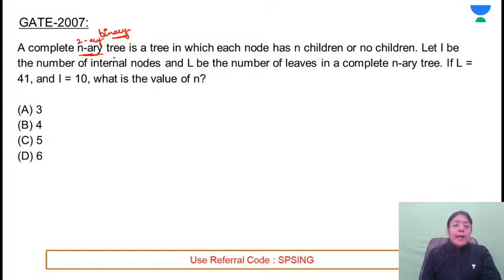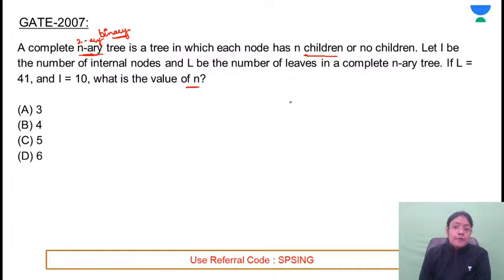A complete binary tree is a tree. Complete tree क्या होता है? Either it will be having n children or it will not be having any child. I represents the number of internal nodes and L represents the number of leaf nodes in a complete n-array tree. L is equal to 41, I is equal to 10. Then what is the value of n?